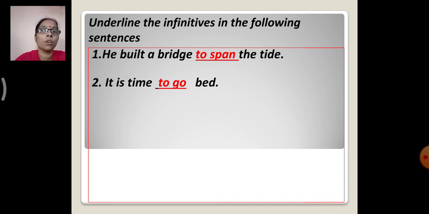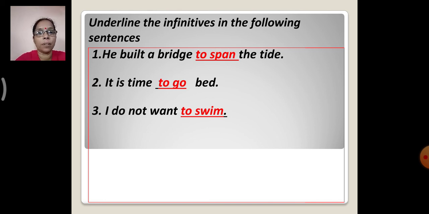Okay, so here you can see which is an infinitive? To go. Then third, I don't want to swim. So here which is an infinitive? To swim. Okay, and then I wish to see her. So which is the infinitive here? To see.